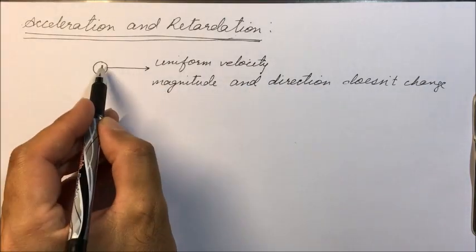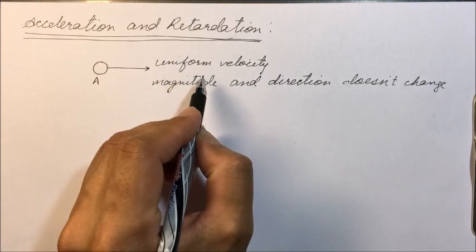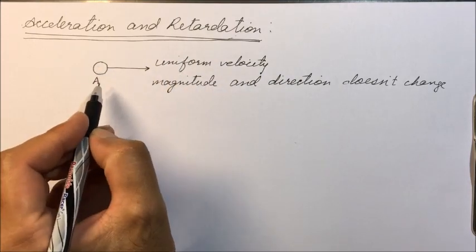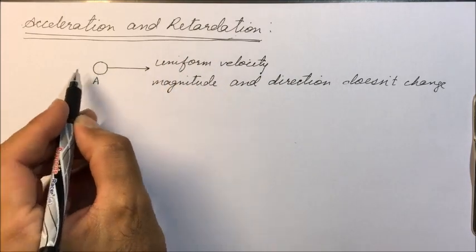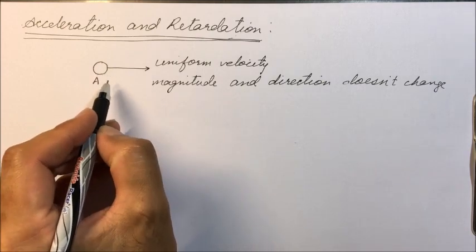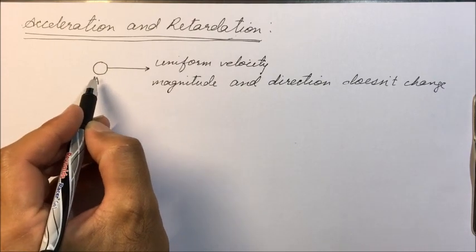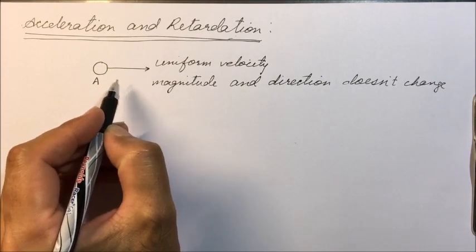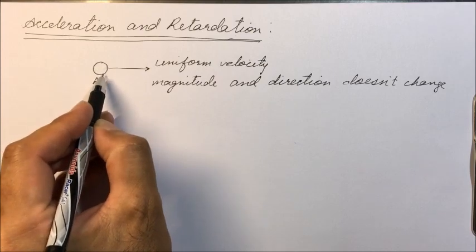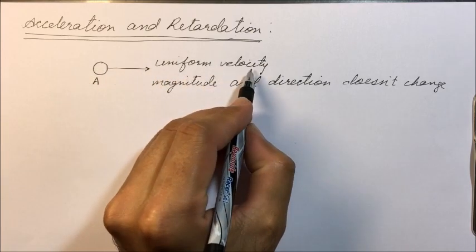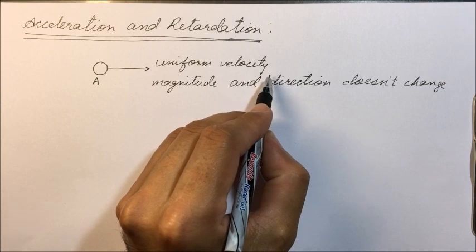Now see here, a body is said to move with uniform velocity when there is no external force acting on the body. So here we are considering that the body is moving on a frictionless surface. No force is acting on the body, and then we say the body is moving with uniform velocity.